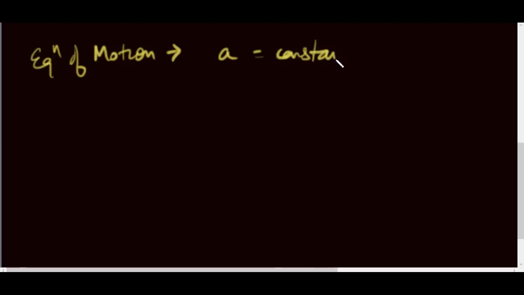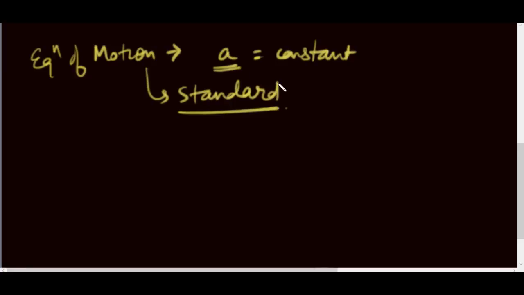So we had acceleration. Now we can write down the equation of motion. For that, a has to be constant. This is the priority because these equations of motion are standard, given in the textbooks. So for that, a has to be constant, otherwise integration would vary.